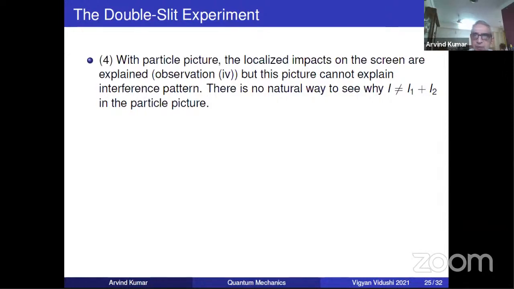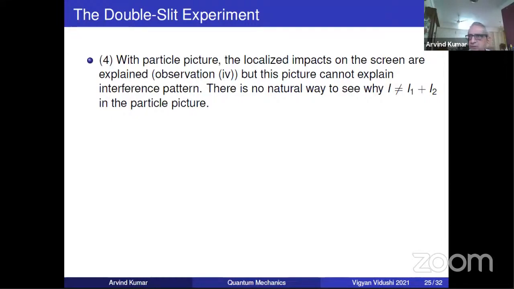Now consider the particle picture. With the particle picture, the localized impacts on the screen are explained, because that's what a particle is about. The particle is localized, it gives you impacts. That is what you expect from a particle. But obviously, it cannot explain the main thing. It cannot explain the interference pattern. There's no natural way to see why I is not equal to I1 plus I2.